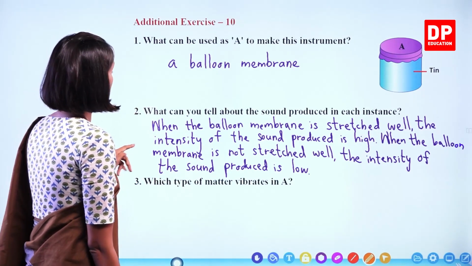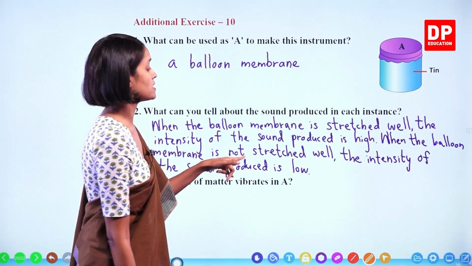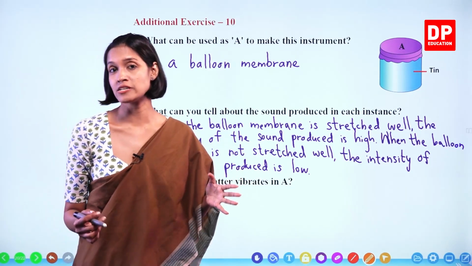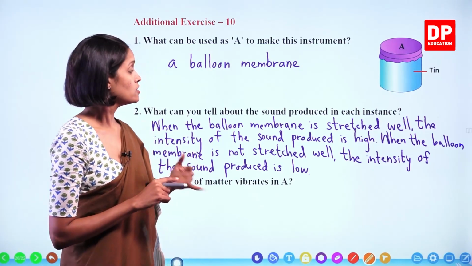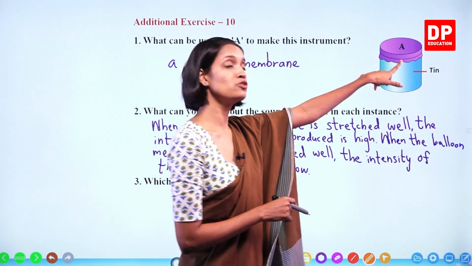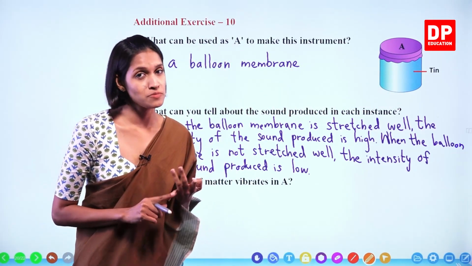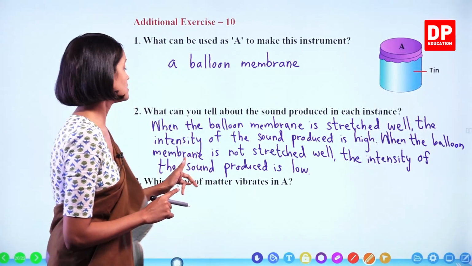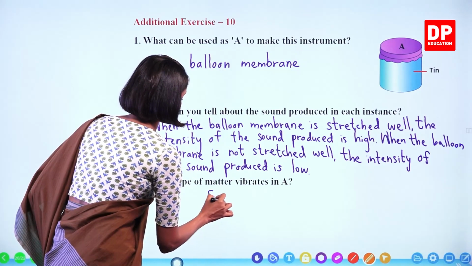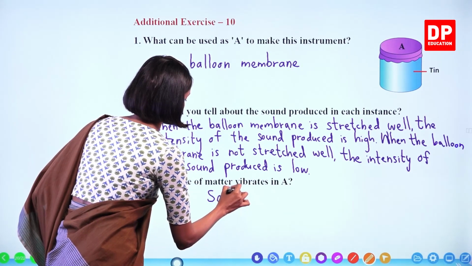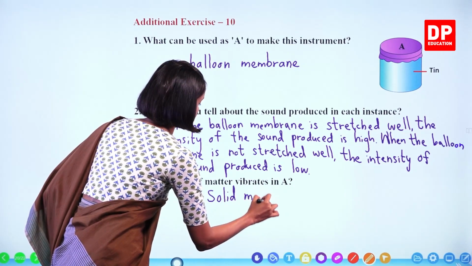Next one. Which type of matter vibrates in A? Now we learned that matter, there are three forms: solids, liquids and gases, okay? So when we consider A, the balloon membrane, it comes under solid matter, right? Let's write. Which type of matter vibrates in A? Solid matter.